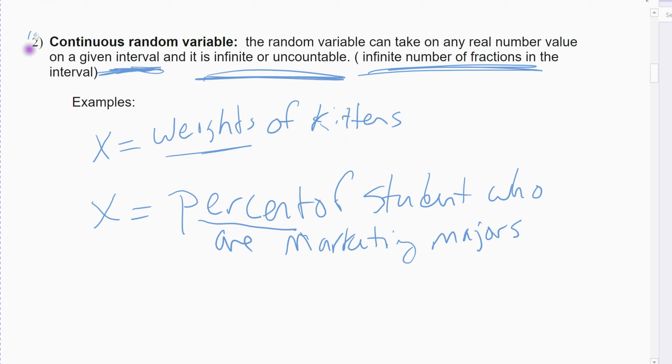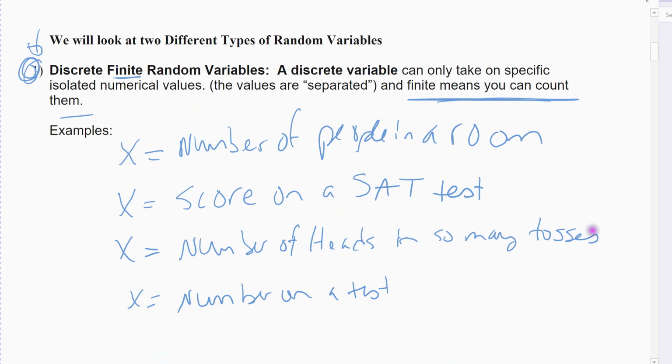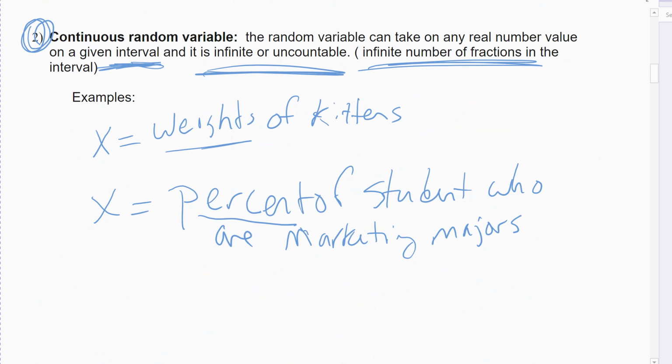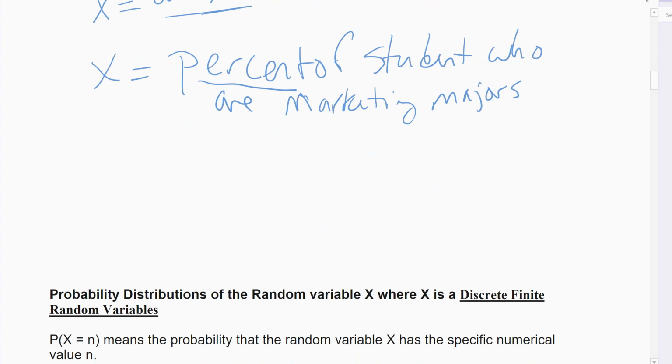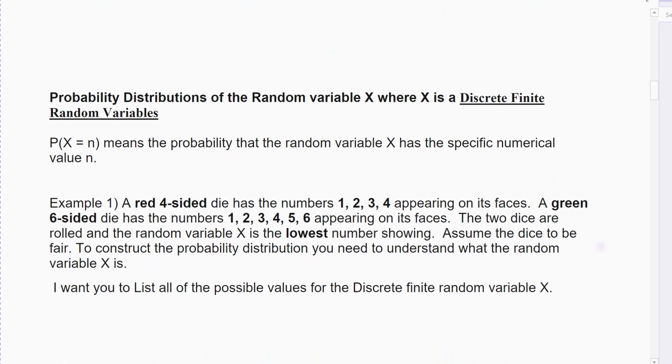And like I said, we'll only do one special case of this, so most of ours will be discrete. When we get to the end of chapter 8 is when we do a continuous random variable, and it's looking at a very special type of continuous random variable. If you actually take an actual statistics class, they'll go over more types. We're not. We're going to do the easiest case. But it is also the most common case.